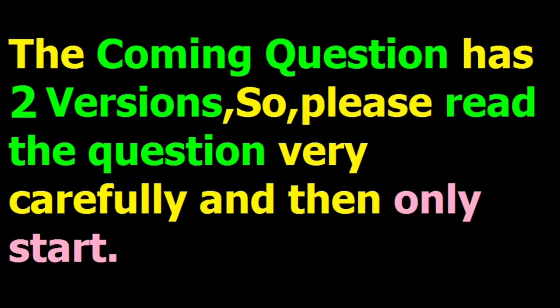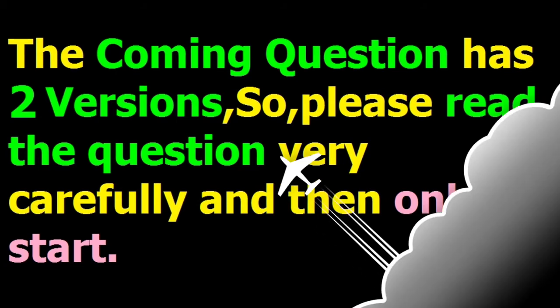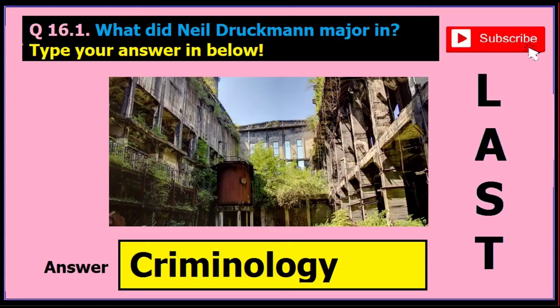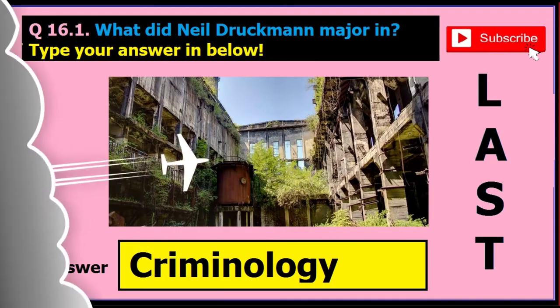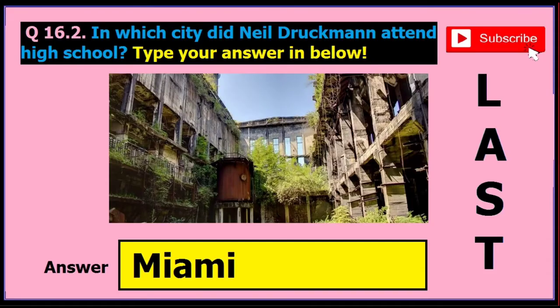Now, the coming question has 2 versions or types. So I want you to read the question accurately and very carefully. For instance, in version 1 of this question, it is asked what did Neil Druckmann major in. If it is asked, then the answer is criminology. Just like this, in version 2 of this question, it is asked in which city did Neil Druckmann attend high school. If this question appears, then the answer is Miami. So I want you to read the question very carefully, okay?